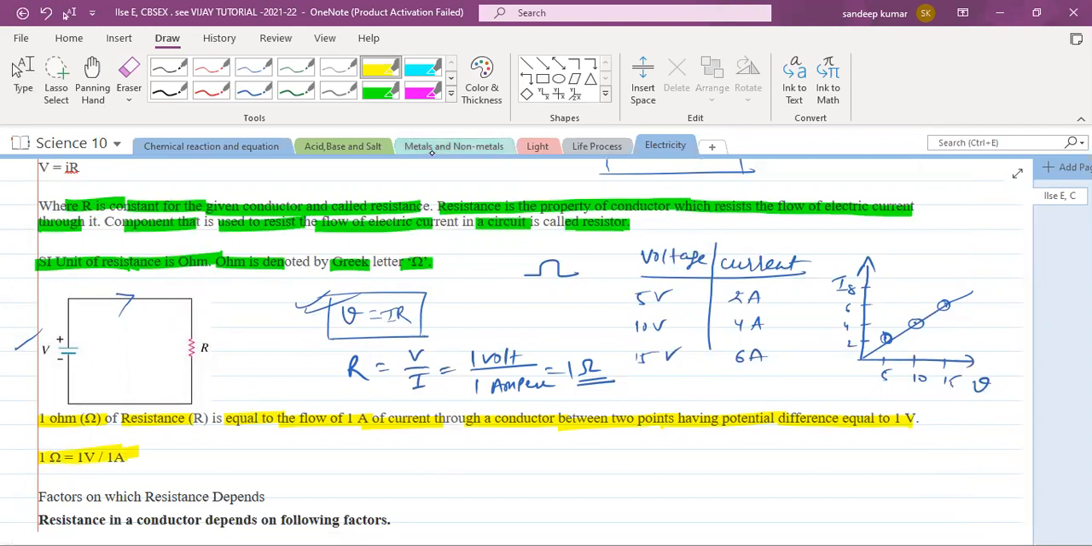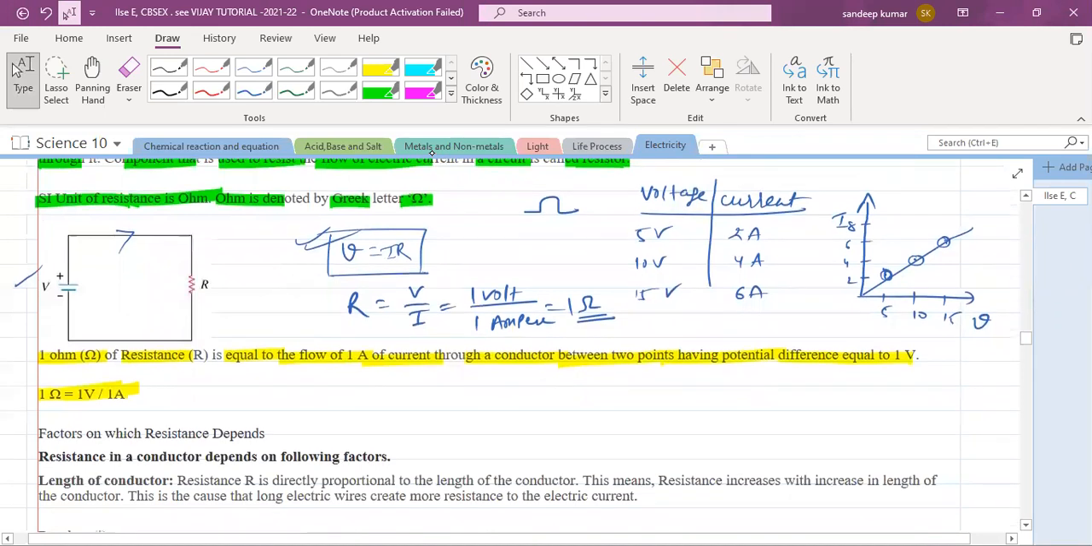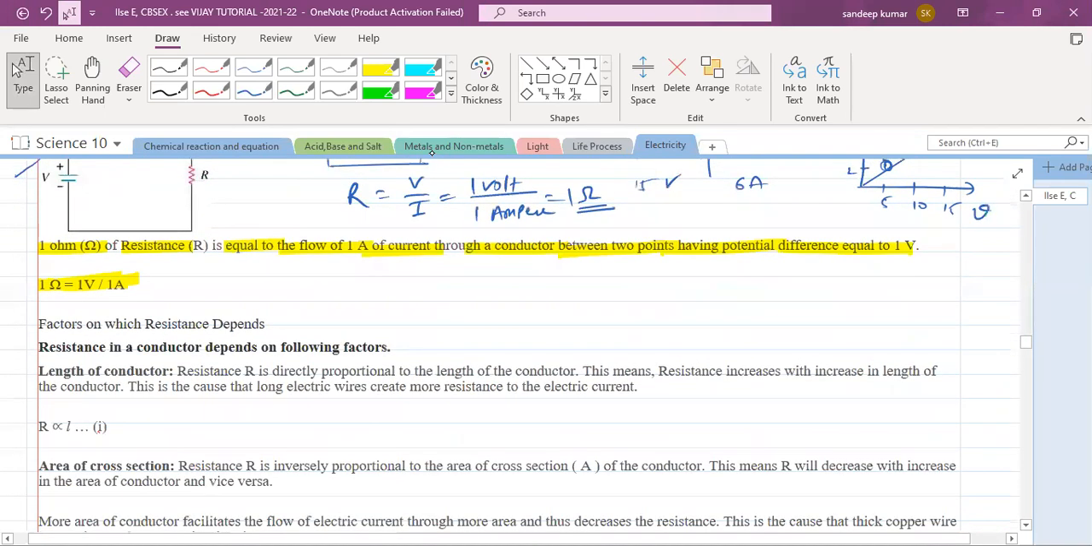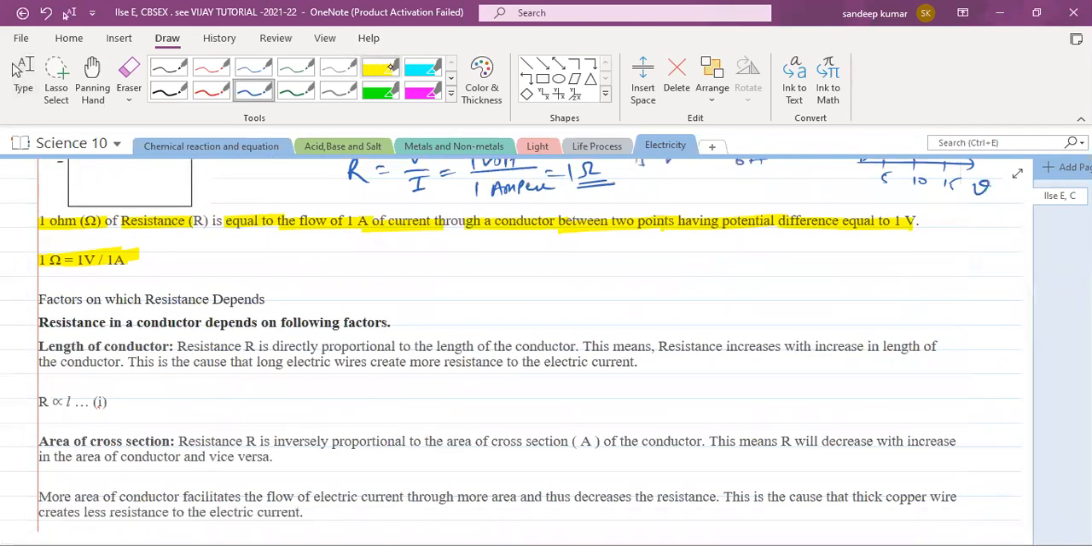One important concept they may ask you about: what are the factors which affect the resistance? So there are some factors which affect the resistance.